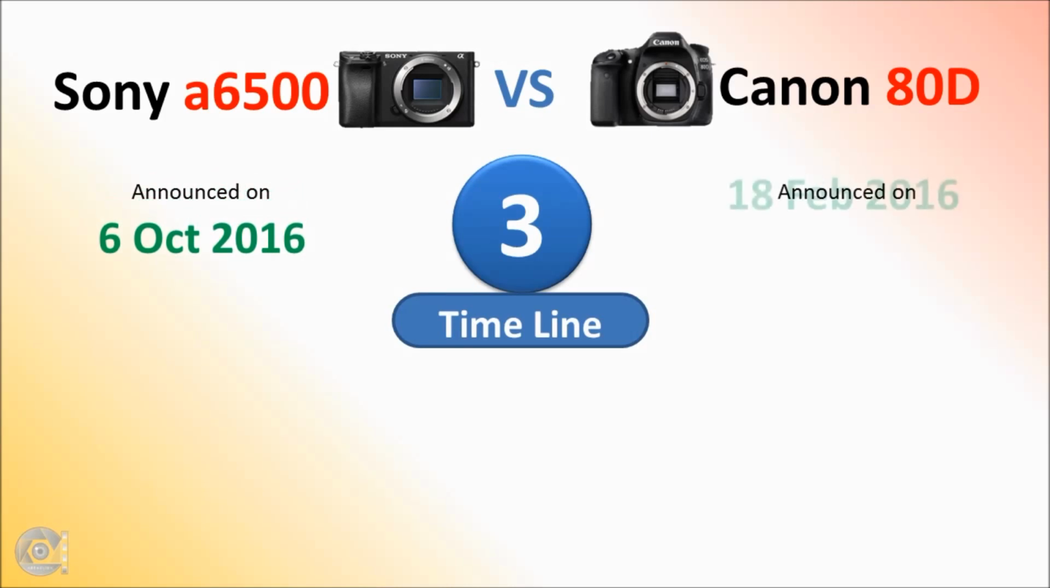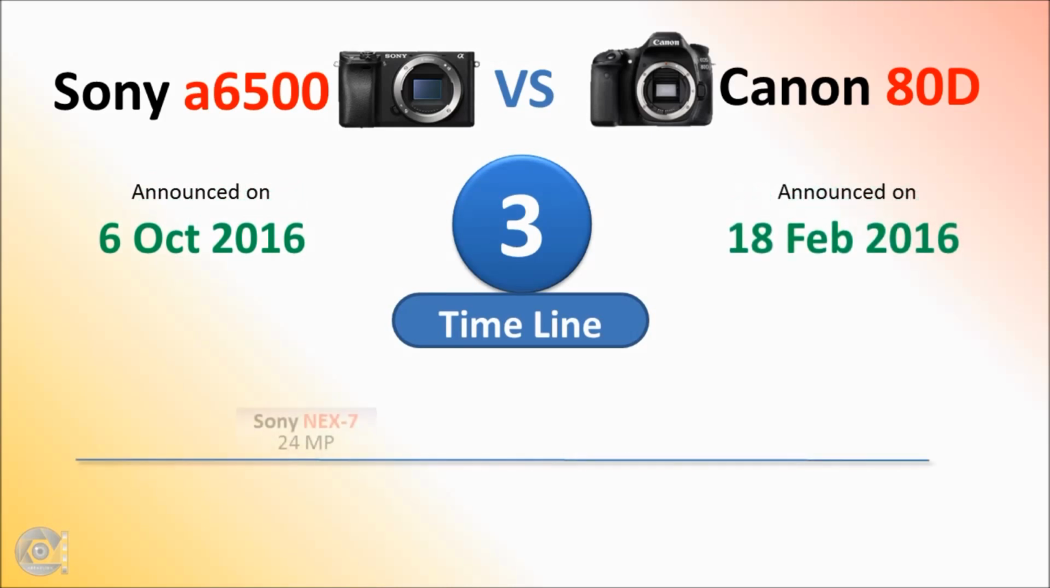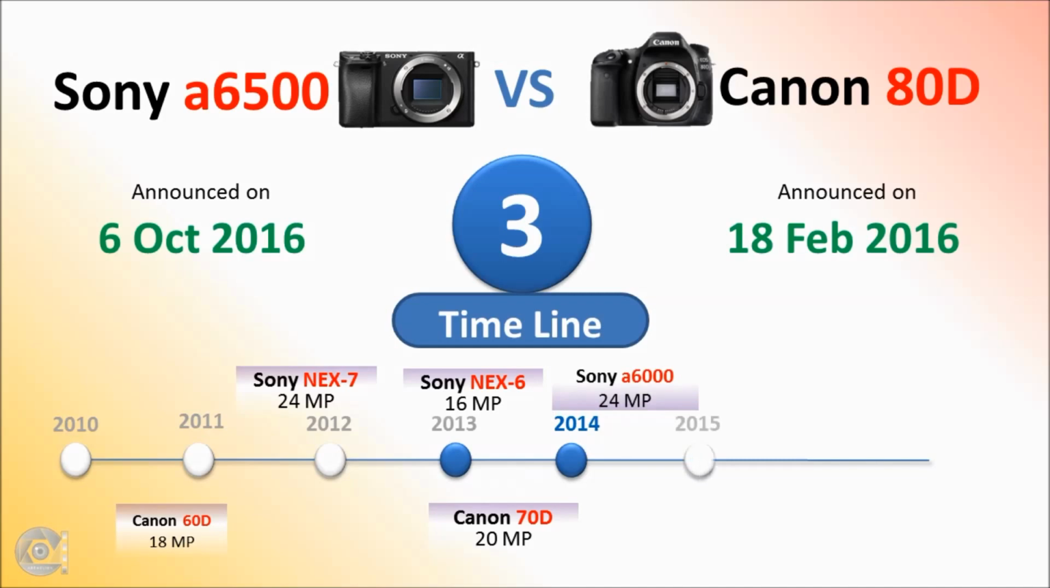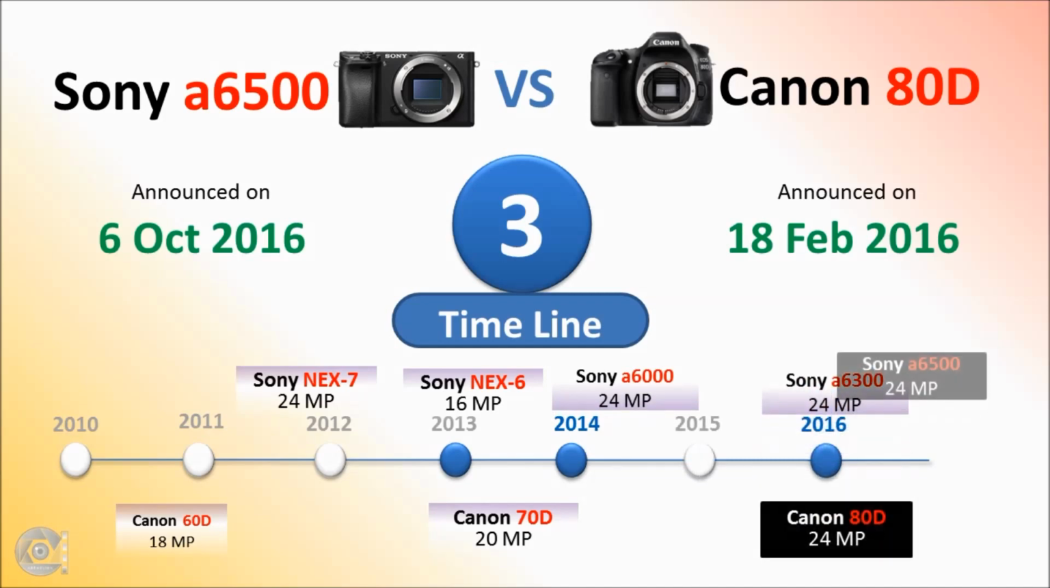Number 3. The launch date. Sony a6500 on 6th October 2016, Canon 80D on 18th February 2016. If we check the timeline since 2010, there was Canon 60D, then 70D, then this year Canon 80D, and Sony NEX7, NEX6, a6000, then this year a6300, and latest in October a6500.